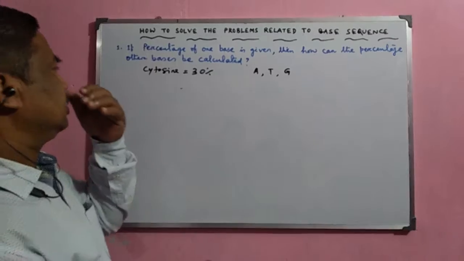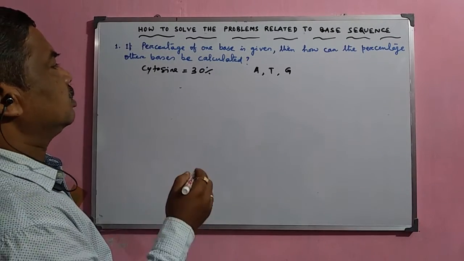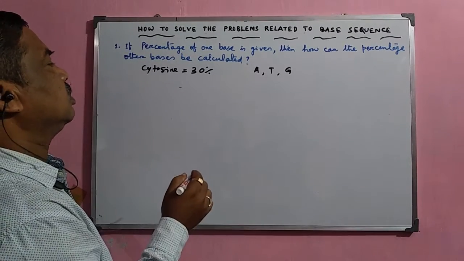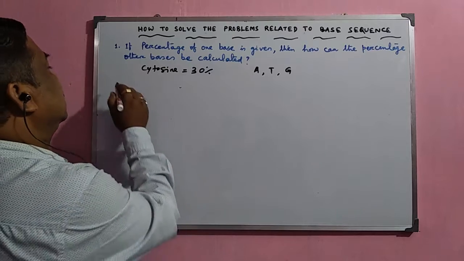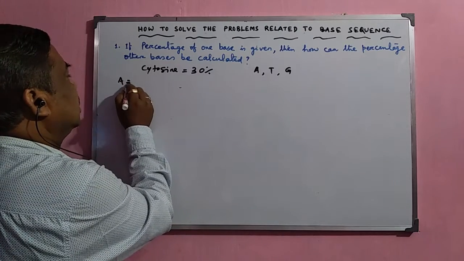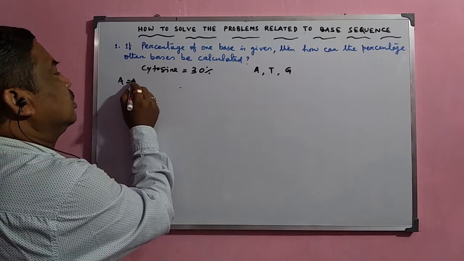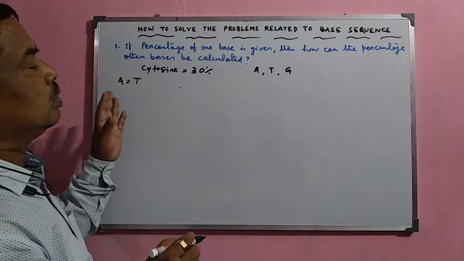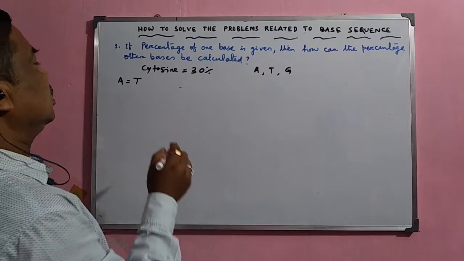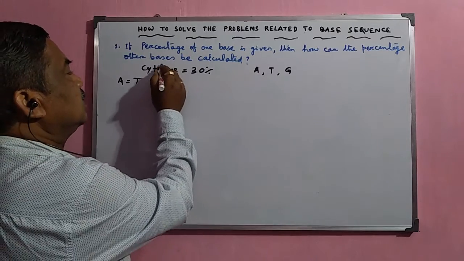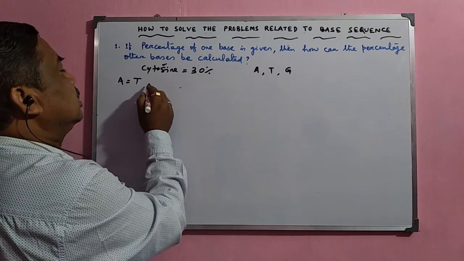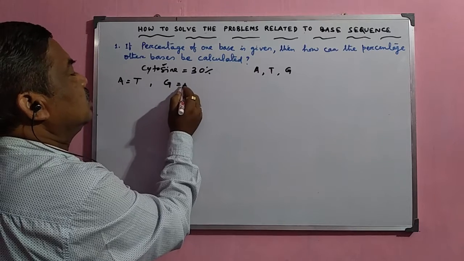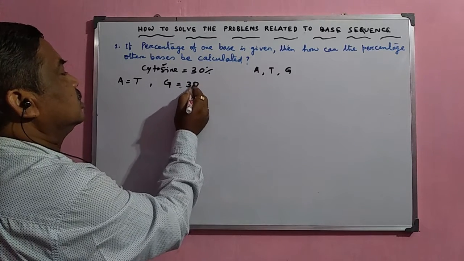Now if cytosine is 30%, then automatically guanine will also be 30%. As we know, nitrogenous base A is equal to nitrogenous base T because they form the bond, or these are complementary bases. So in this case, if cytosine is 30%, then automatically guanine will be 30%.